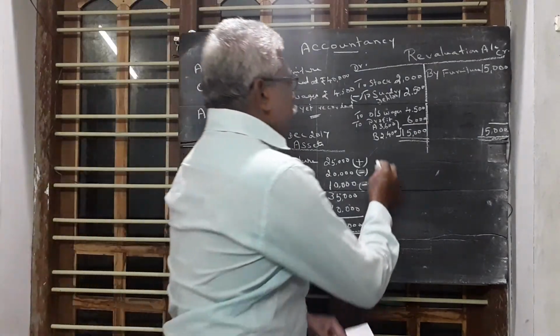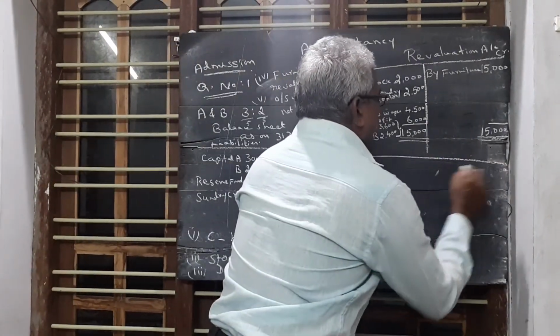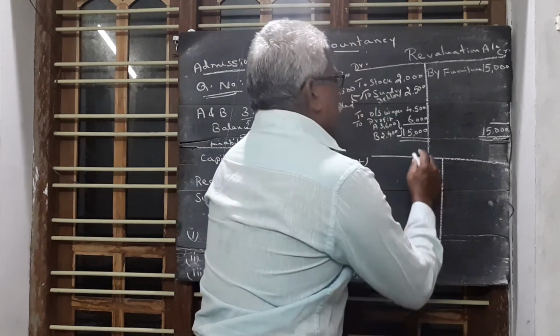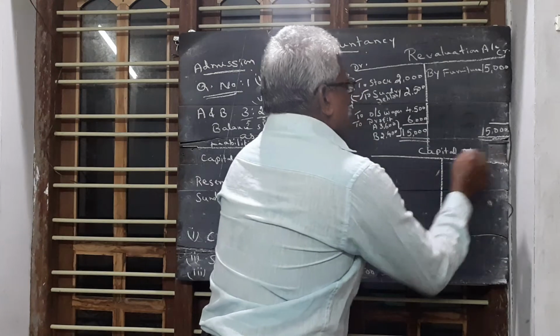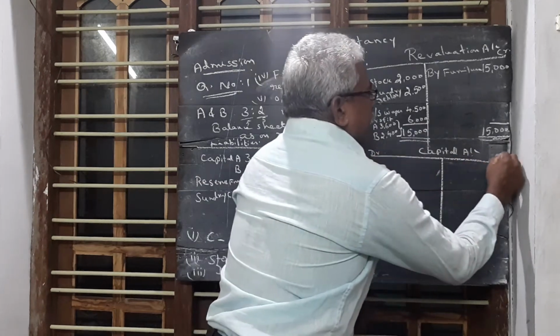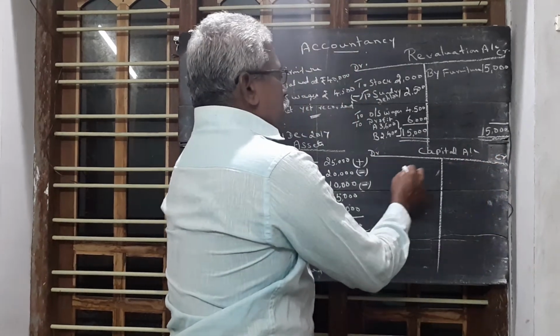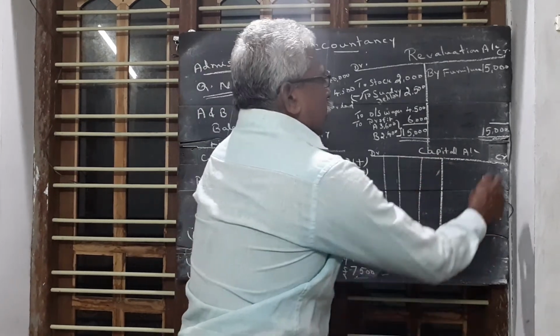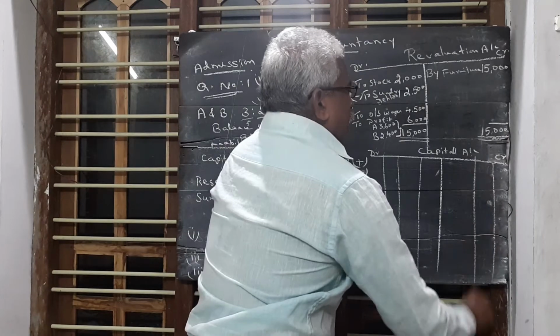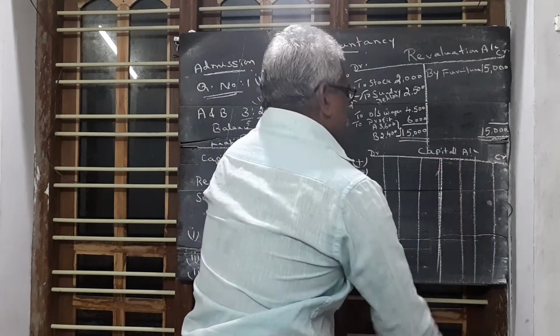Capital account, we draw a capital account. This side debit side, this side credit side. Then on the debit side, there are three partners, A, B and C. So three partners' columns are taken into account.